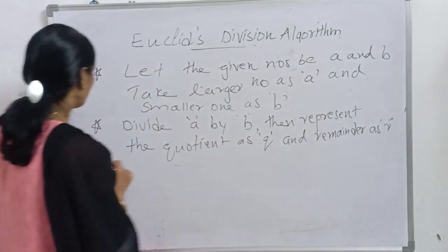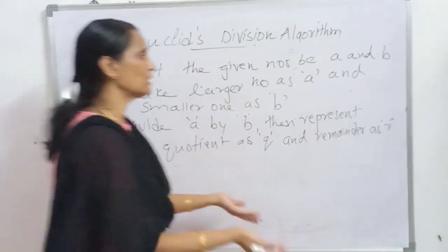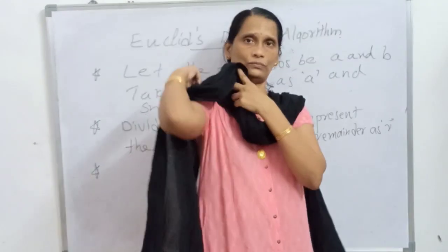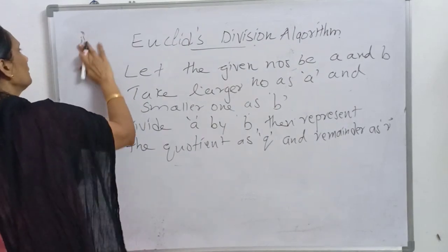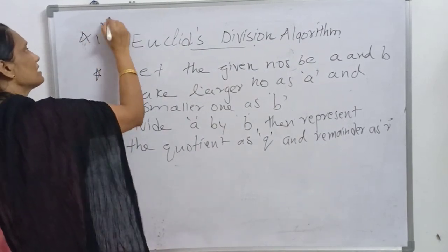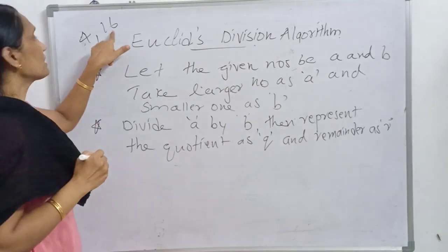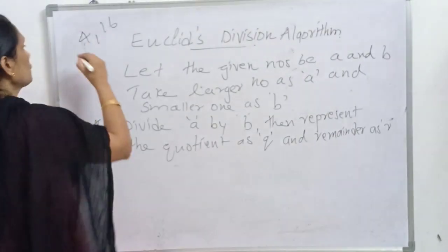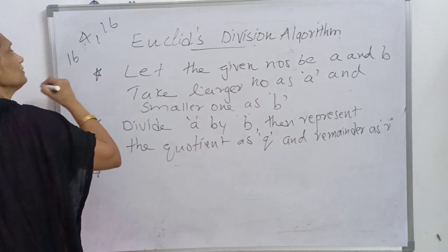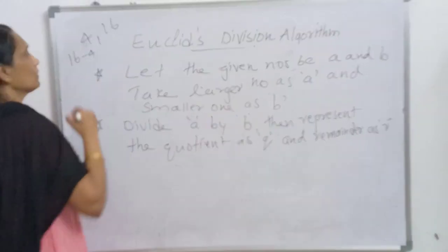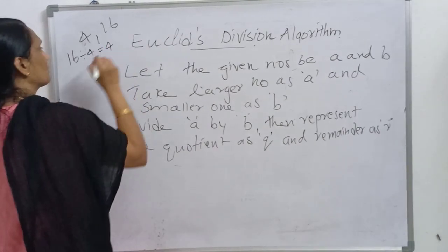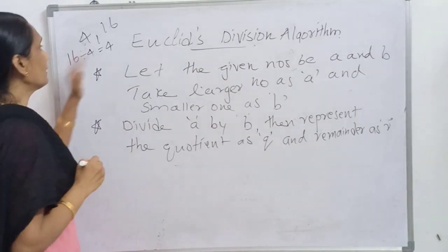Okay, now in case this remainder R is 0, for example, take 16 and 4. 16 is the bigger number. So, 16 divided by 4, what is the quotient? 4 is the quotient, and the remainder is 0.